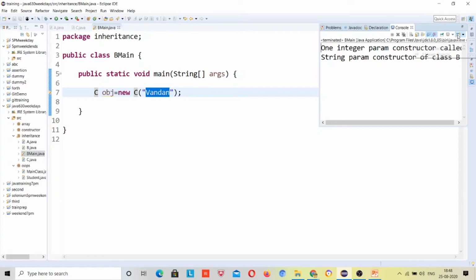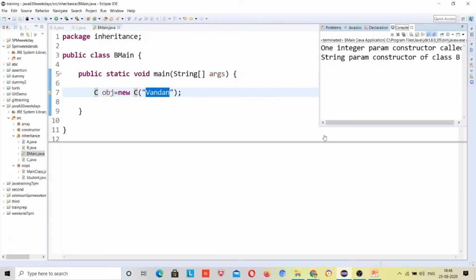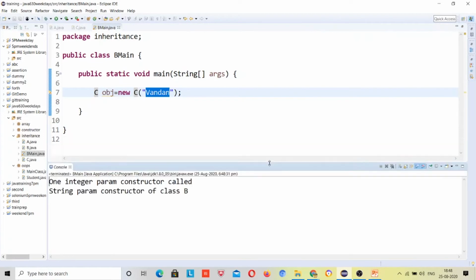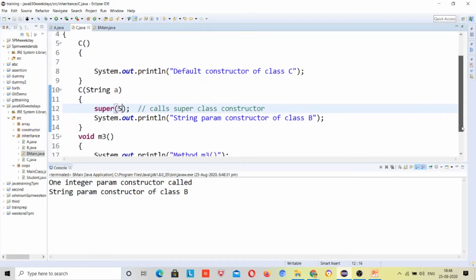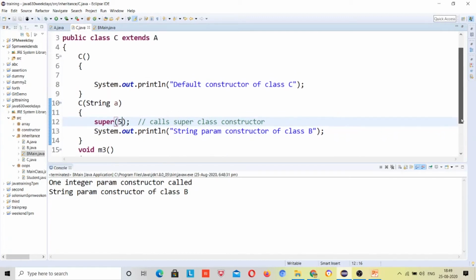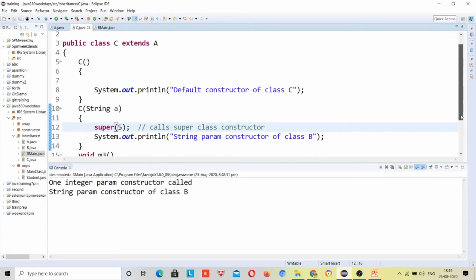Can you go to the class? One second, why is it not coming? Okay, class C. So in class C you have written and passed super as 5. Okay, it will call the super class of that. But instead, if I pass 2 parameters like 5, comma 6, it should throw an error because the super class doesn't have a constructor with 2 parameters. Of course, this will throw an error.